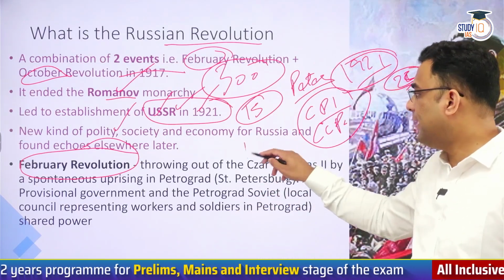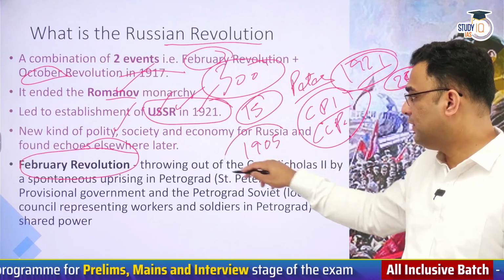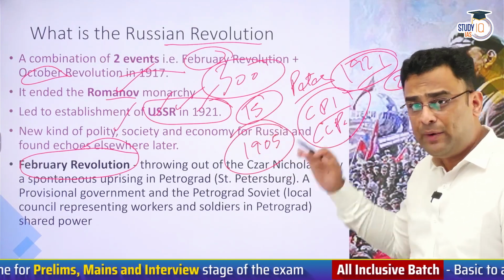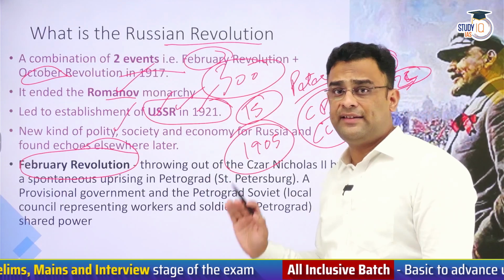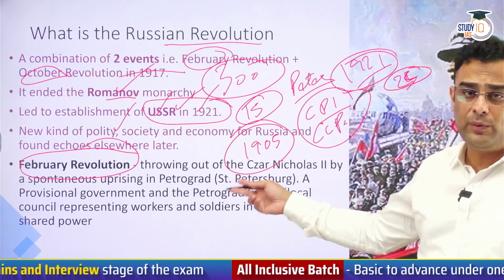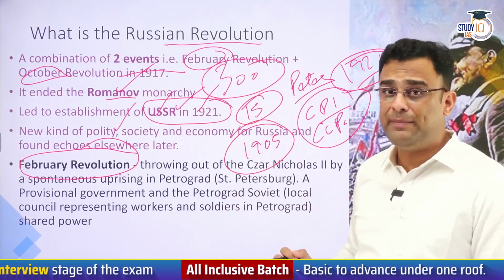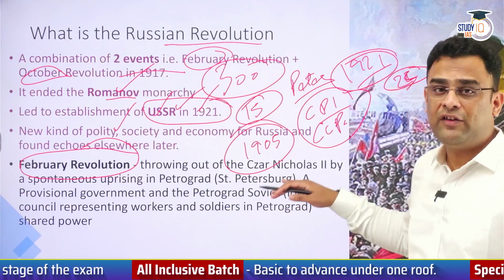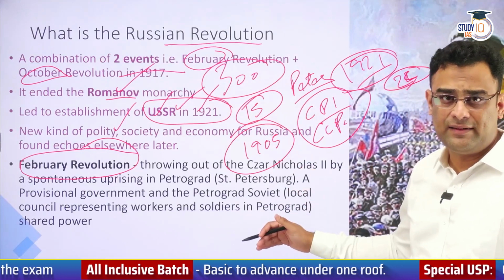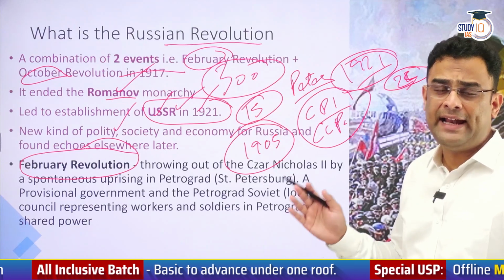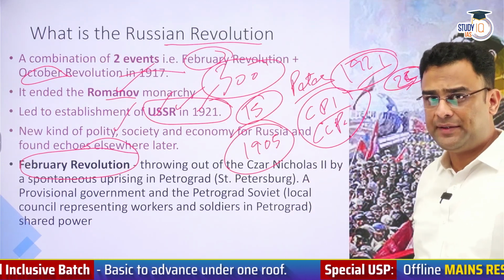Already in 1905, there had been a revolutionary upsurge in Russia. That had somehow subsided and the Tsar had survived. But this time during World War I, when again Russians were being beaten back by Germans and Austrians, the Russian people could not stand it. And they rose up and forced the Tsar to abdicate.